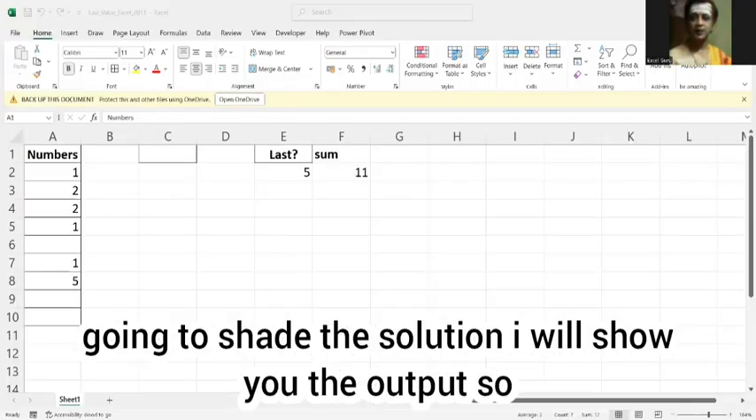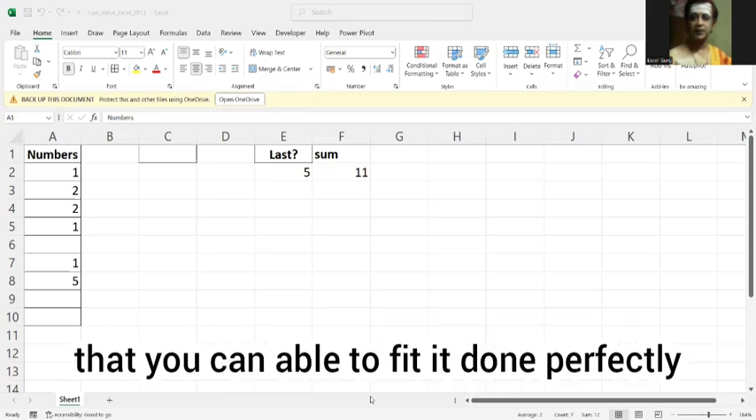Here I'm going to share a solution which was asked in the group by our friend. So here I'm sharing the screen. Before going to share the solution, I will show you the output so that you can understand perfectly.